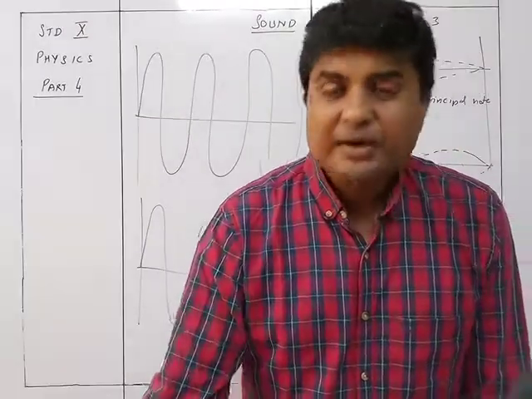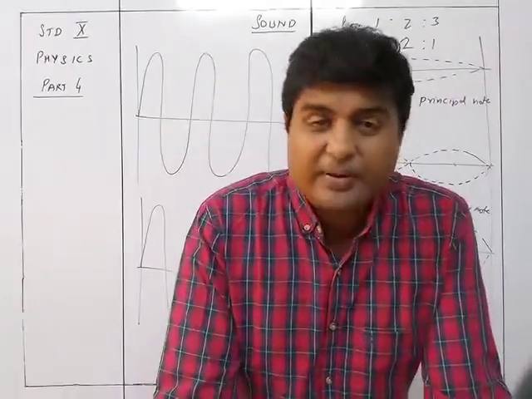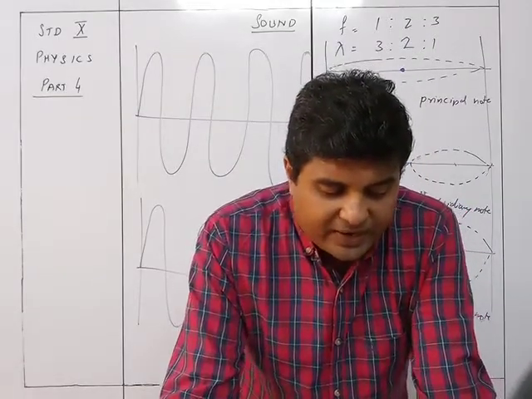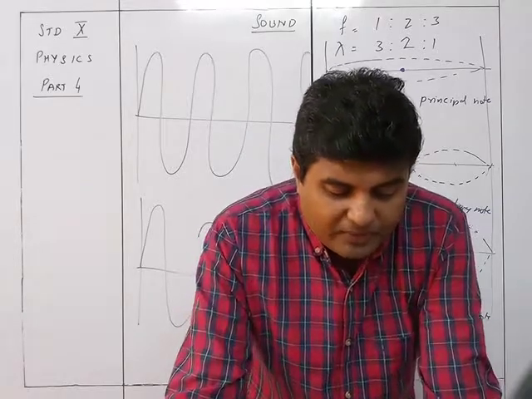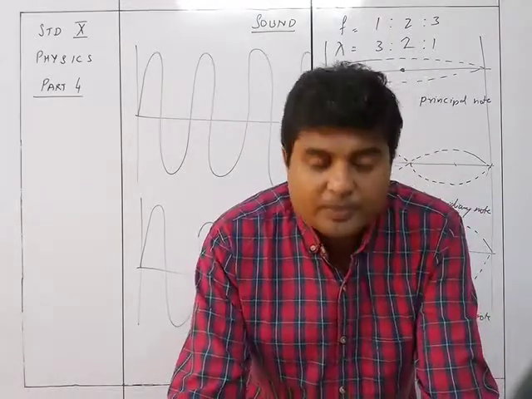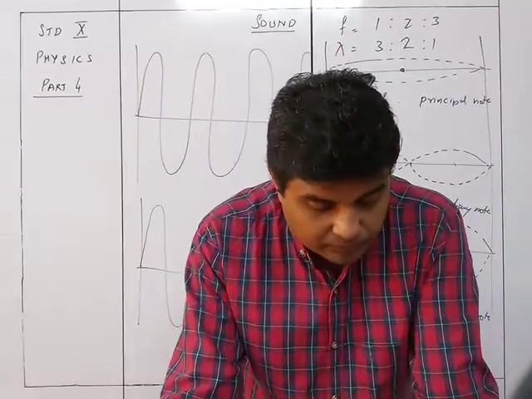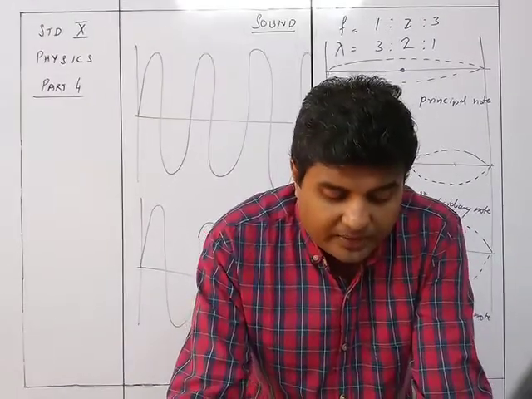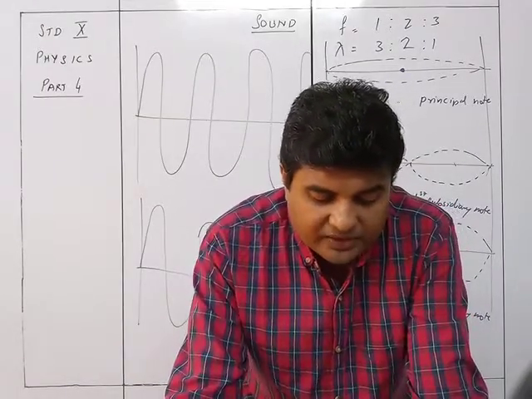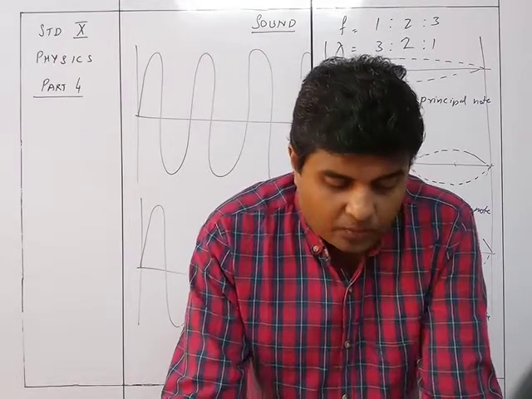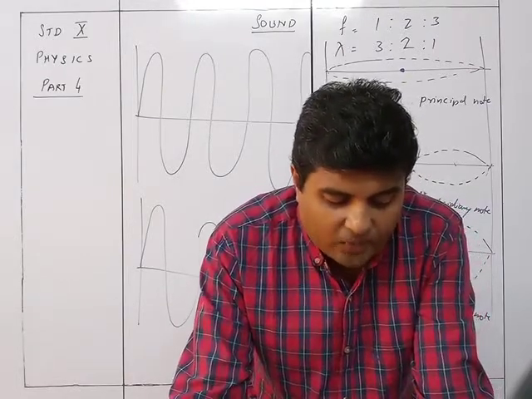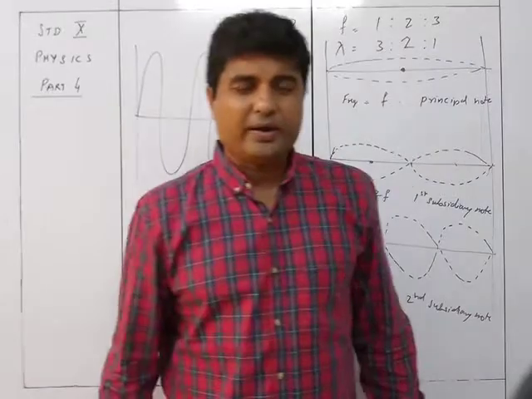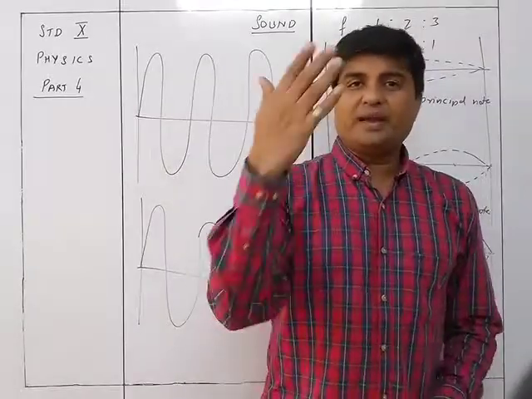So we see the differentiation between natural vibration and damped vibration. The amplitude of the natural vibration remains constant and the vibration continues forever, whereas in damped vibration, the amplitude gradually decreases with time and ultimately the vibration ceases. In natural vibration, there is no loss of energy. In damped vibration, in each vibration there is some loss of energy in the form of heat. In natural vibration, no external force acts on the vibrating body. The vibrations are only under the restoring force. So there is no external force given to the body. It is just the restoring force which is making it move.